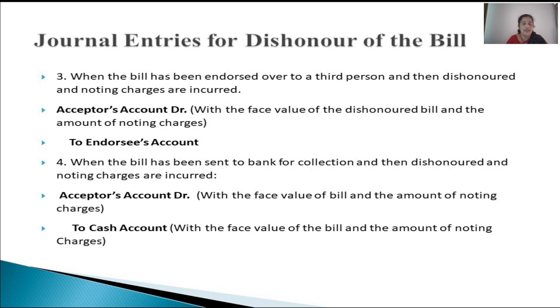In this case also acceptor's account is being debited with entire amount of the bill plus noting charges and to cash account. Here we have to pay the entire amount, that is the amount of the bill plus noting charges. So cash is going out.